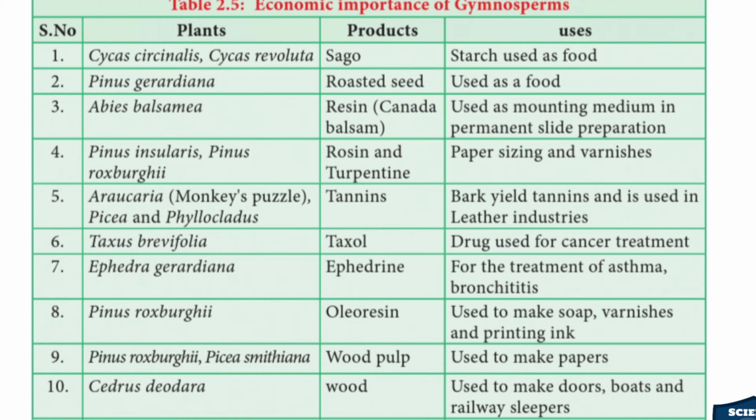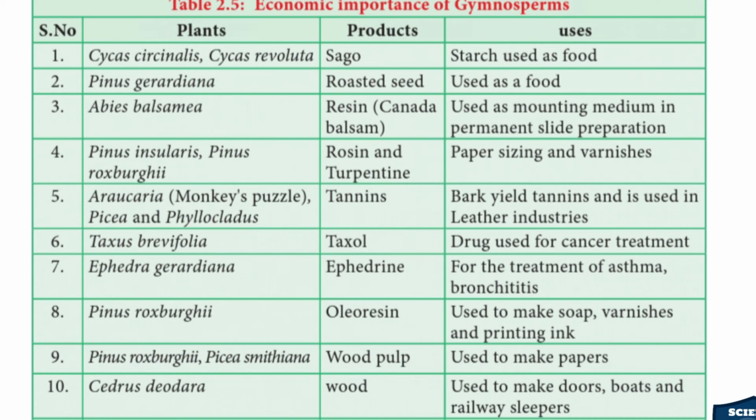Pinus insularis and Pinus roxburghii: remember insulin means Pinus insularis. Rosin and turpentine are used in paper sizing and varnishes.